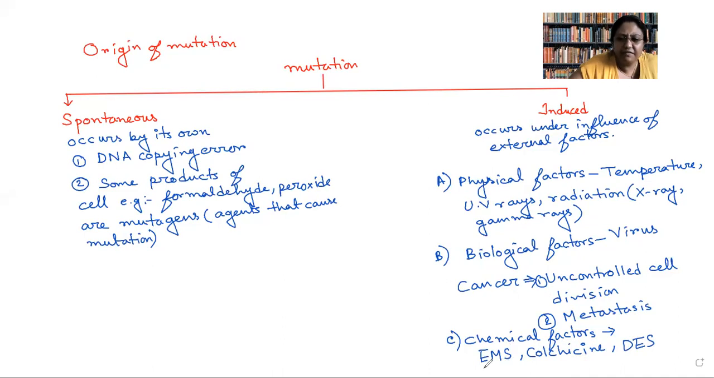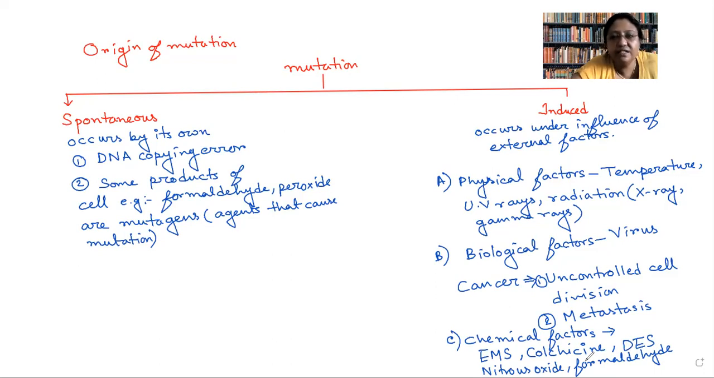Apart from that, various others are there, like nitrous oxide. If I am applying formaldehyde from outside willingly, then it can also be taken as an induced mutagenic agent. So one very important thing I must tell you.